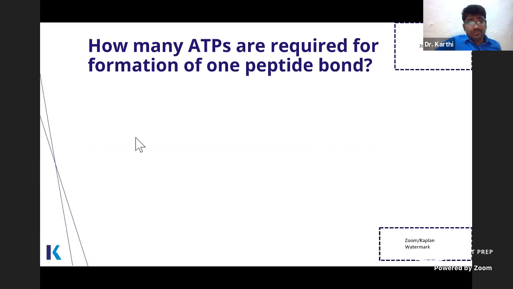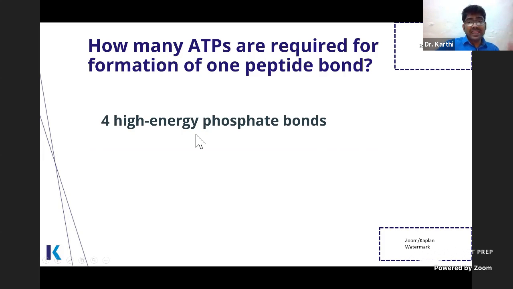This is a highly controversial question because students make it a controversy, but there is nothing controversial about it. How many ATPs are required for the formation of one peptide bond? This is the doubt. The answer is 4 high energy phosphate bonds, otherwise 4 ATP equivalents.